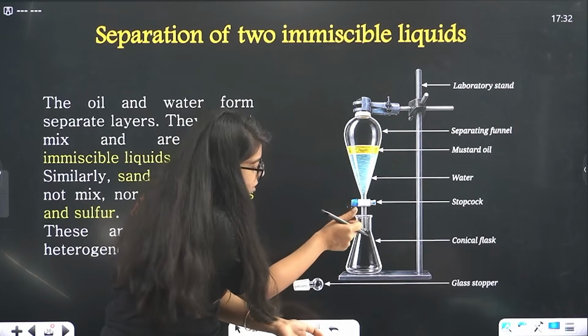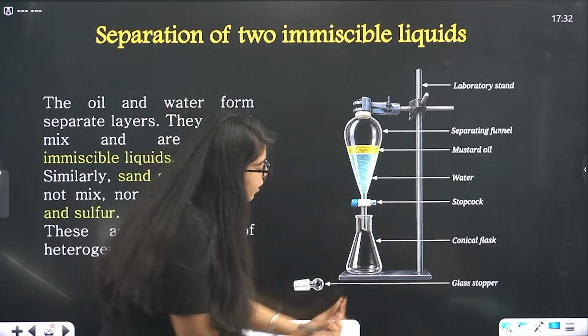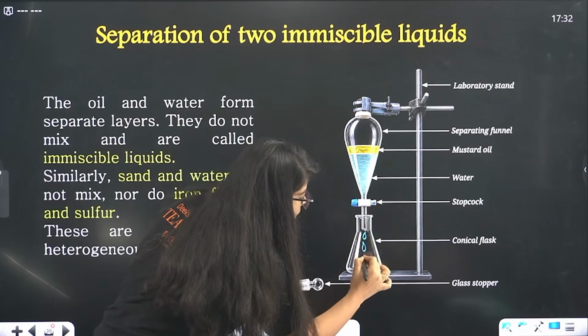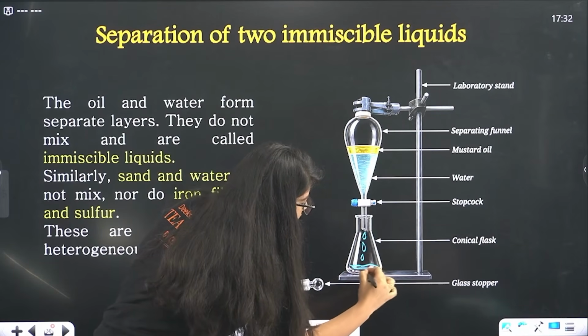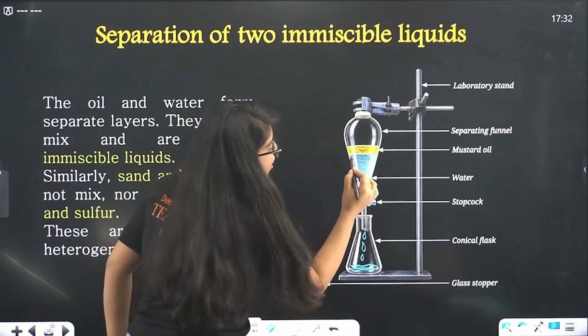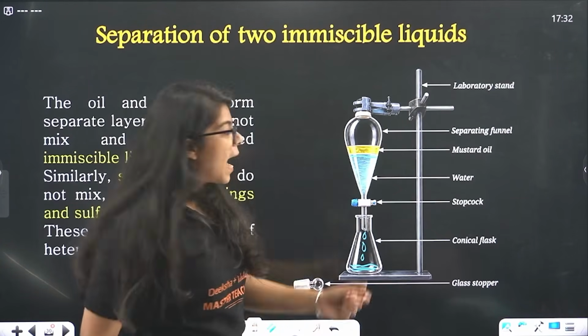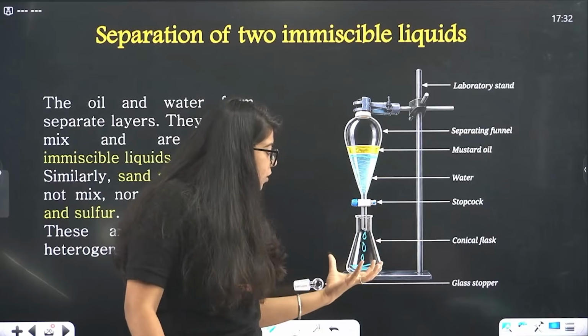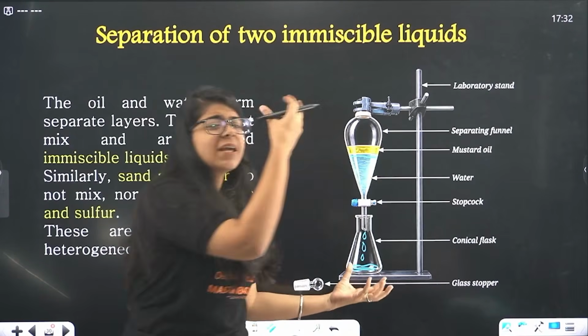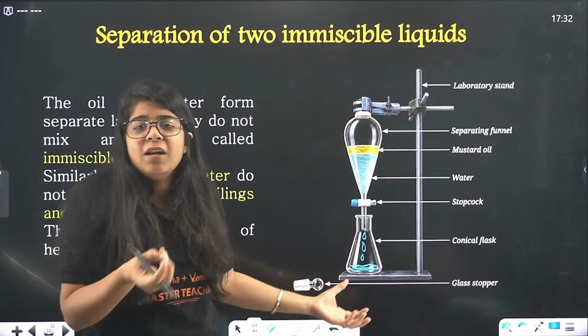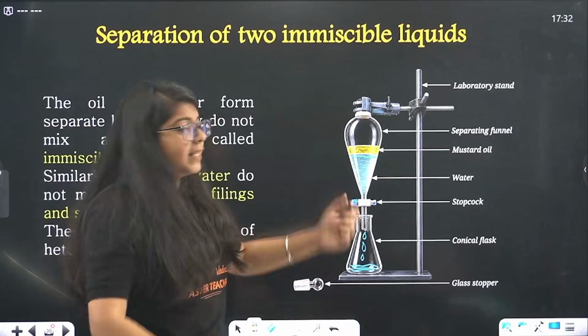So you'll open this valve and you'll see water will drip from here. Here the water will start dripping and you will start collecting the water. Till you reach here, all the water is mostly done, right? So you close the valve and then again you will take another valve and then you open it and maybe a small amount of oil will come out with that, right? And then you again close it.